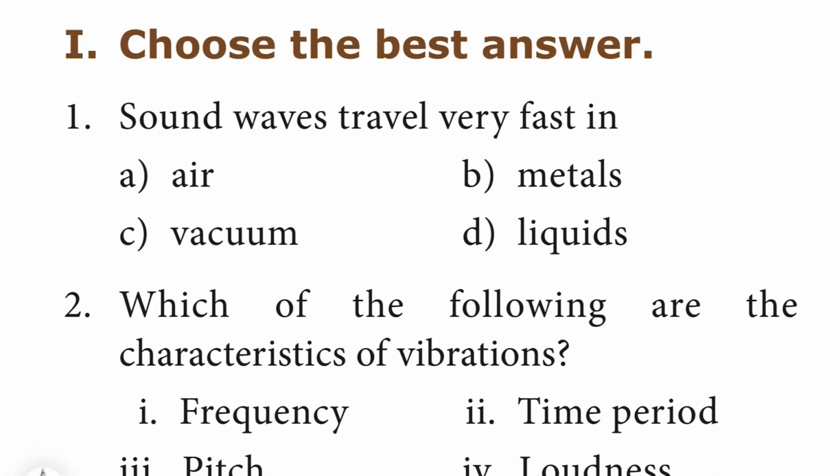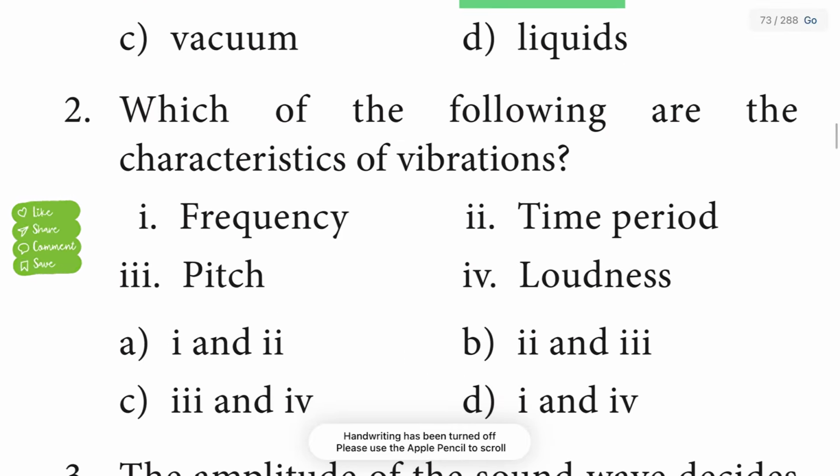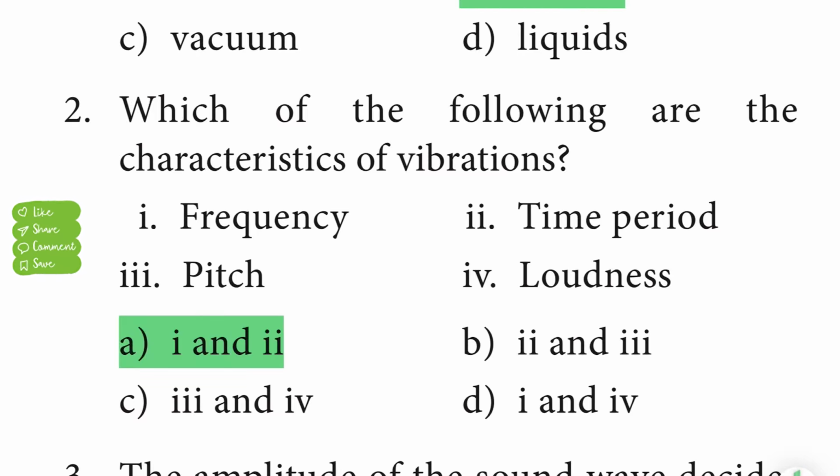First question, sound waves travel very fast in option B, metals. Sound waves travel very fast in metals. Second one, which of the following are the characteristics of vibrations? First one, frequency. Second, time period. Third one, pitch. And fourth, loudness. The correct answer is frequency and time period. So option A is the correct answer.